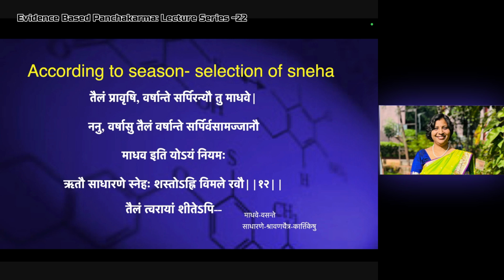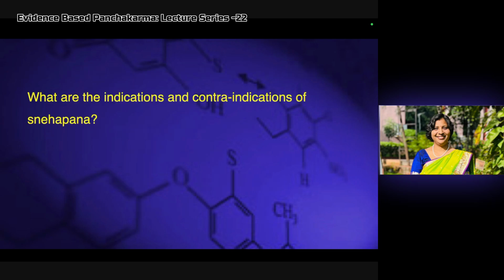Many times, if it is Varsha, they will plan the Virechana or Vamana. It is not advisable. So the Niyam is that Panchakarma or Snehapana should be done in the Sadharan Ritu, that is Shravan, Chaitra, Kartikeshu. In other times, you can go for the Shamana. Shaman Sneha can be used, but not Shodhananga Snehapana.